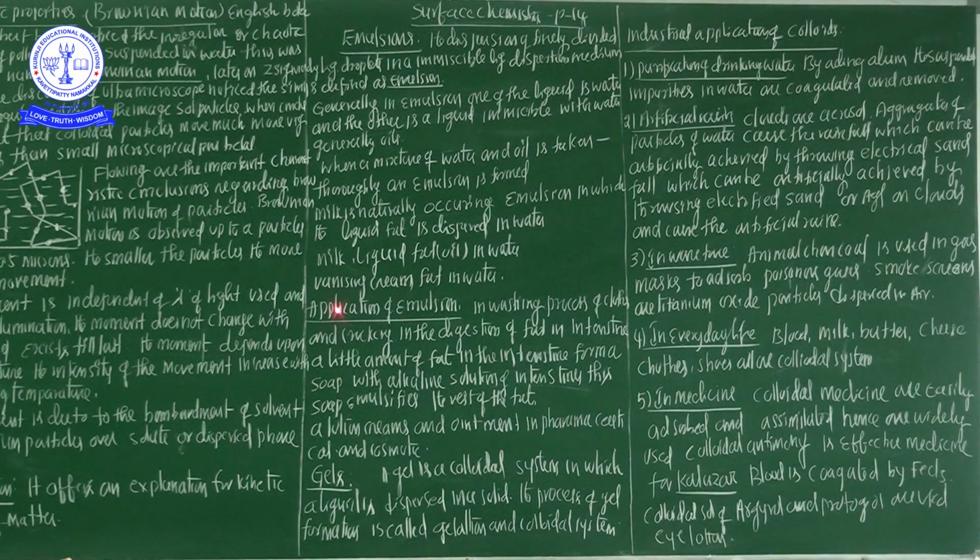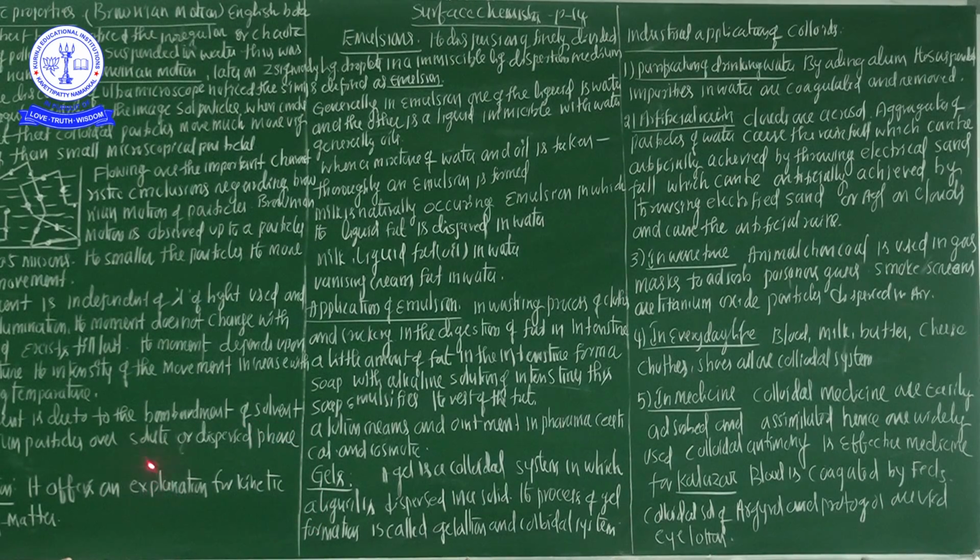The first point is the washing process of cloths and crockery. In the digestion of fat in intestines, a little amount of fat in the intestine forms a soap with alkali solutions of the intestine. The soap emulsifies the rest of the fat.